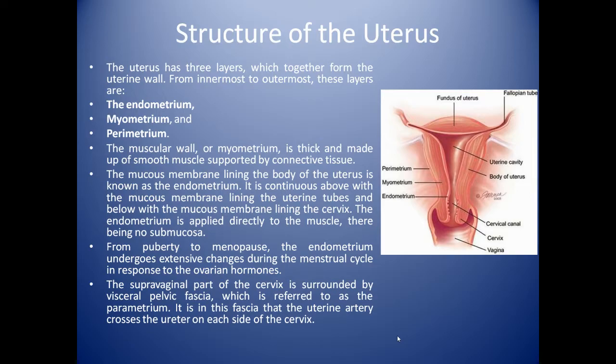From puberty to menopause, the endometrium undergoes extensive changes during the menstrual cycle in response to the ovarian hormones, and supravaginal part of the cervix is surrounded by the visceral pelvic fascia, which is referred to as parametrium. It is in the fascia that the uterine artery crosses the ureter on each side of the cervix.